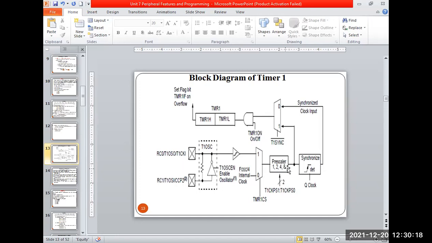Once I said what is the clock pulses coming here, once I start the timer 1, then that clock pulses will be sent here and stored in the timer 1H and timer 1L registers. And once timer started, from that value the count value goes increasing up to FF. Once that match occurs, the flag will be set. This is the timer 1 operation.